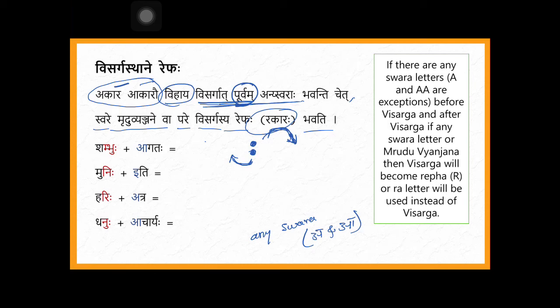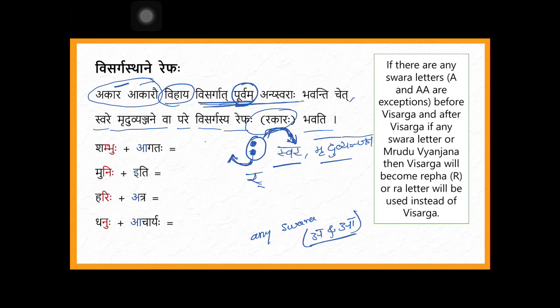Then after visarga, what should be there? Any swara, or any mridu vyanjana. I will tell what it is. If any swara or any mridu vyanjana is there after visarga, and before visarga there is any swara apart from a and aa, then instead of visarga, ra should come.